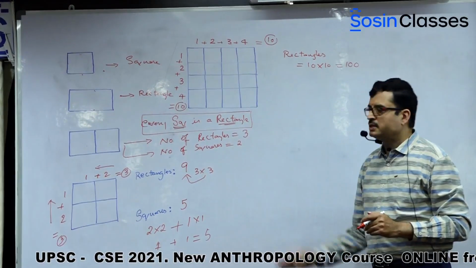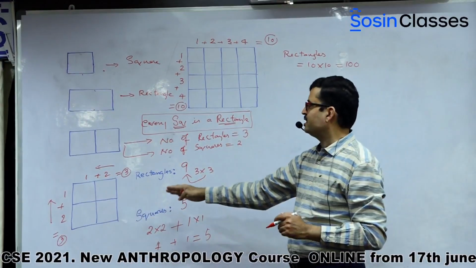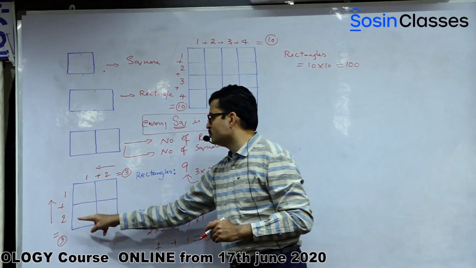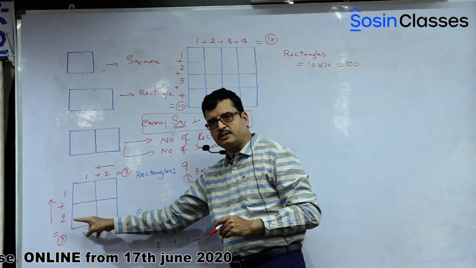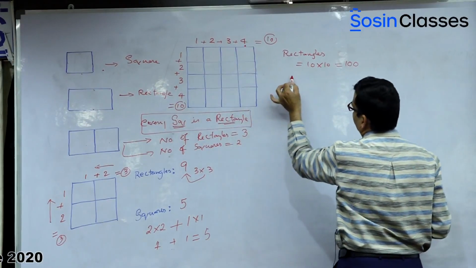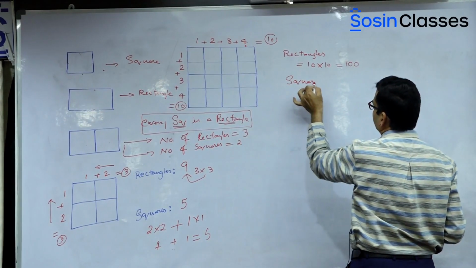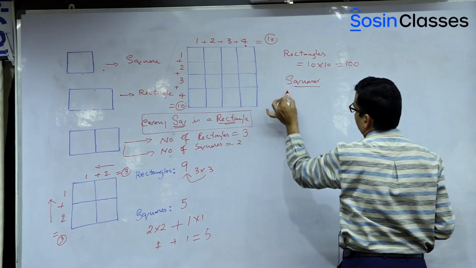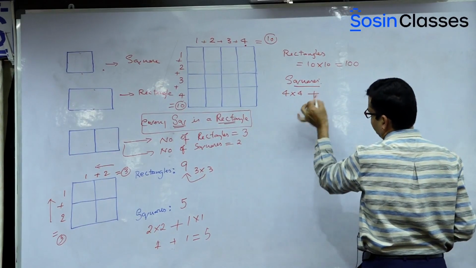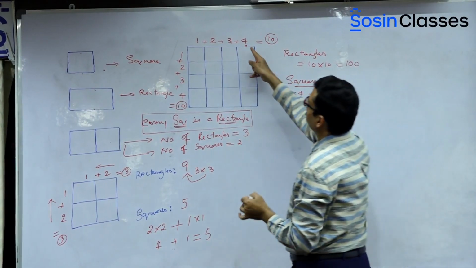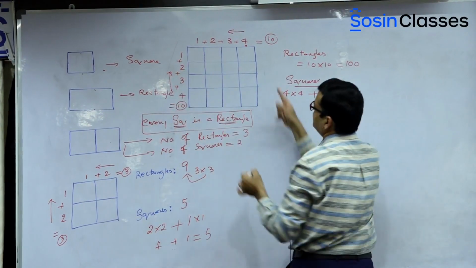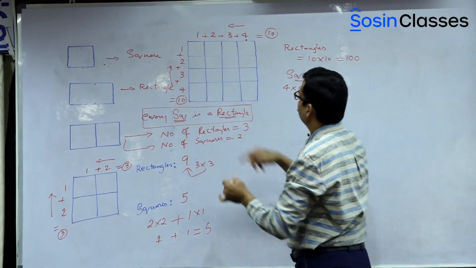So how to find out squares? Let us recap this. Please note what we have done with respect to squares: 2 into 2 plus 1 into 1. The same thing applies here. Take the highest number. What is the highest number here? 4. You see the highest number here, 4. So 4 into 4, then say plus. You have to add. Now take the number before this. You have to go in descending order. The number before 4 is 3. So 3 into 3.